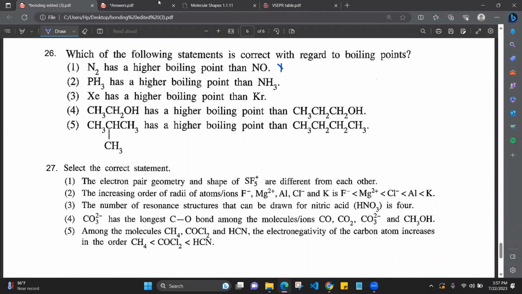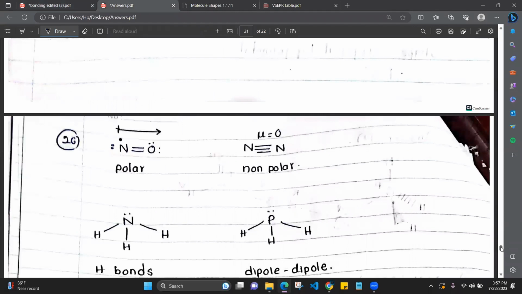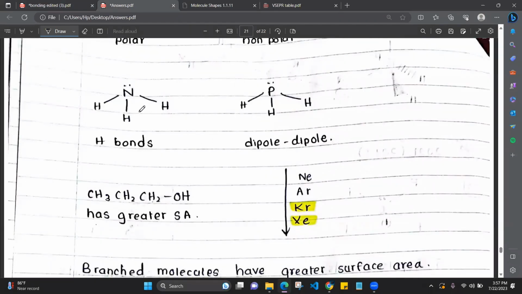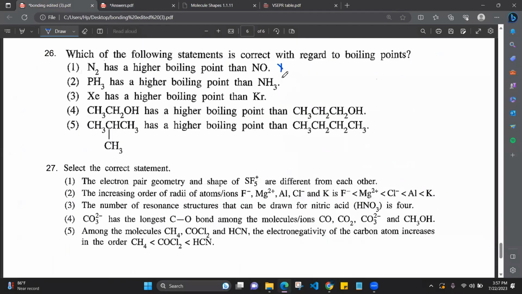Okay. PH3 and NH3, which one has a higher boiling point? This one has hydrogen bonds. Why? Because nitrogen is a more electronegative atom. So nitrogen and hydrogen, with another ammonia molecule, can form a hydrogen bond. So ammonia has hydrogen bonds. This one has dipole-dipole. Therefore, the statement that PH3 has a higher boiling point is wrong.